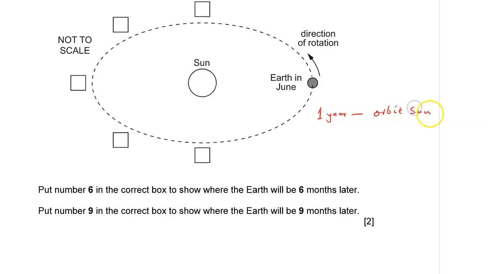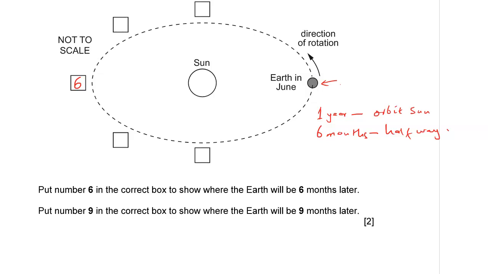So in 6 months, it will have traveled halfway around the Sun. So if it is in this position in June, then after 6 months, it will be right in the opposite direction, right there.